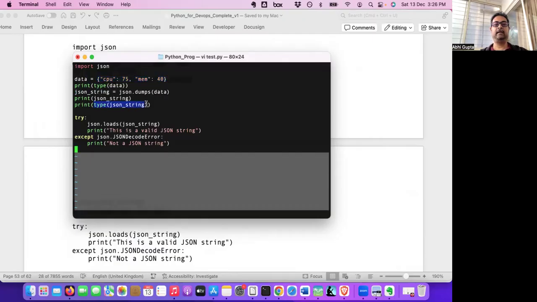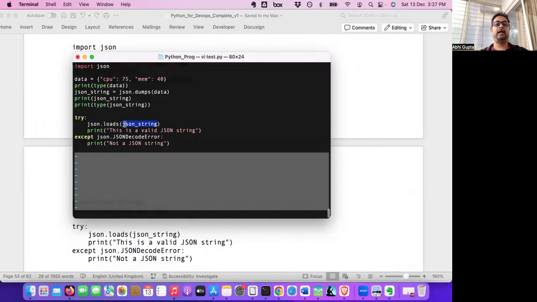It will look the same. Then again we'll be printing the type. If you print this type, you will see that Python will print the JSON object also as a string, but not all strings are JSON. A JSON string will have key-value pairs. So to check whether it's really a JSON object or not, we'll try to do a JSON load on this string. If it is a proper JSON string, it will be loaded. If it is a normal string, like my name in double quotes, it will fail because it's not a key-value pair.